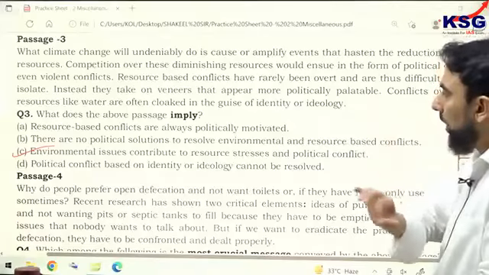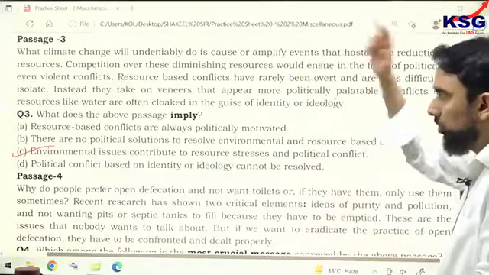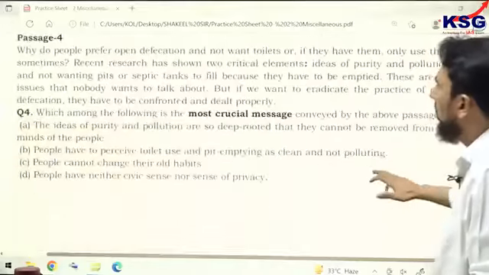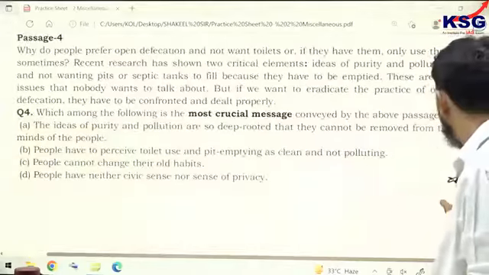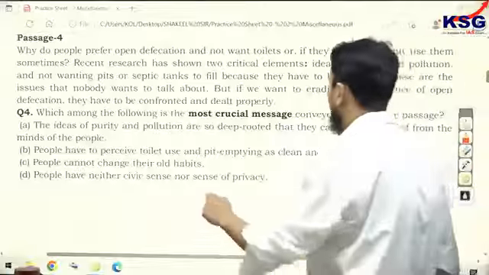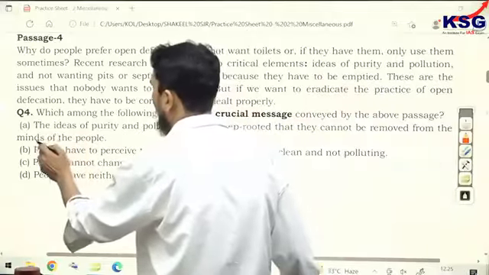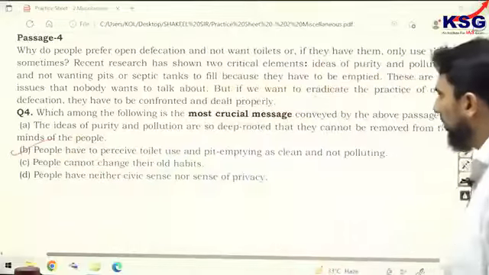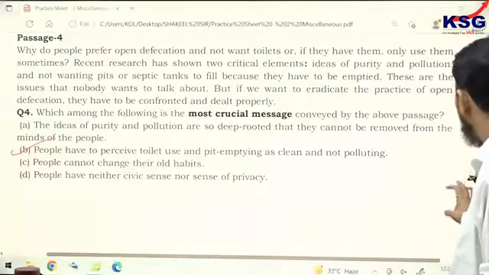So I just want you to write down the answer somewhere. Practice sheet 2, passage 4, asking you about the crucial message, and the correct answer is option B. Passage 4, B. Be tempting as clean and not polluting.